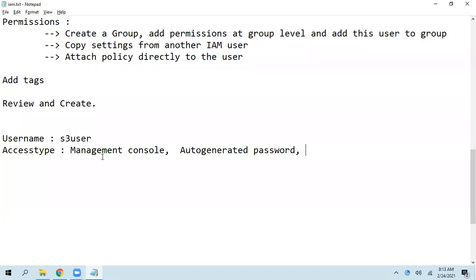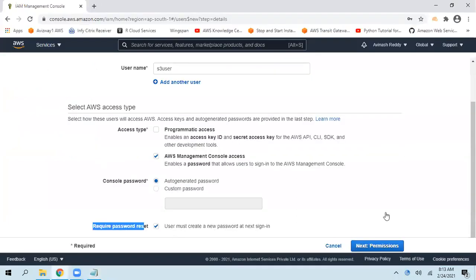I'm going with the management console option, I'm going with auto generated password and require password reset. I'm selecting all three options here: management console, auto generated, require password reset. Then click on next.